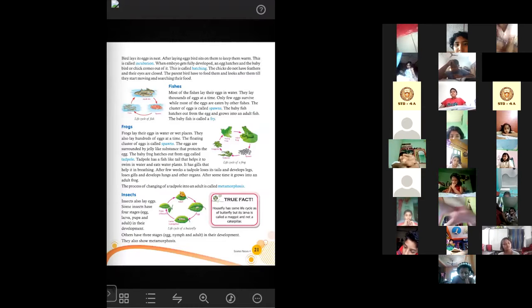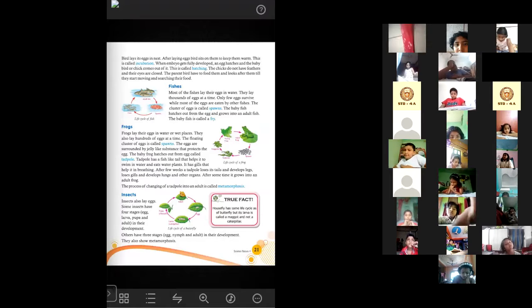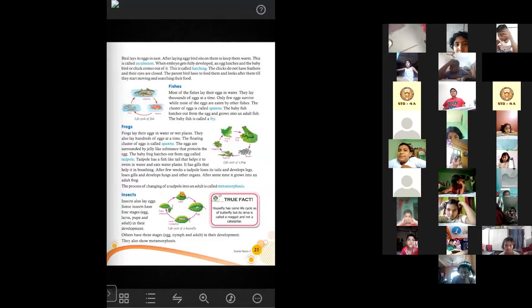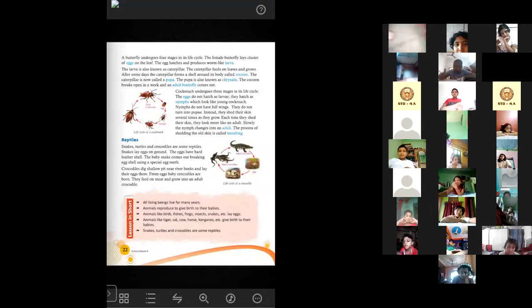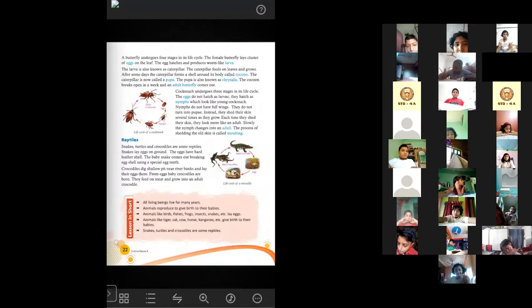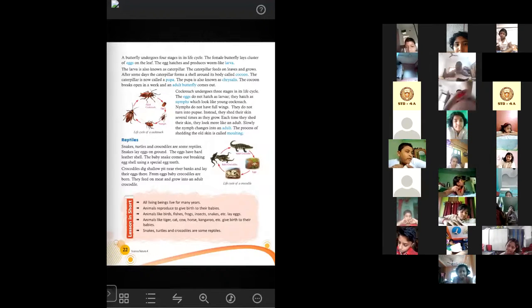Let's see here. Insects also lay eggs. Some insects have 4 stages in their life cycle, like egg, larva, pupa, and adult. Others have 3 stages in their development: egg, nymph, and adult. They also show metamorphosis. Metamorphosis means the process of becoming an adult from the egg. So from the egg to adult, that whole process is called metamorphosis.